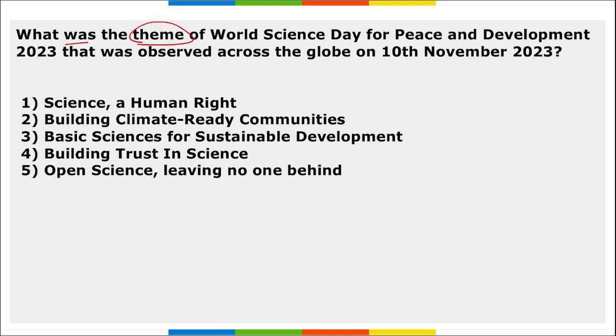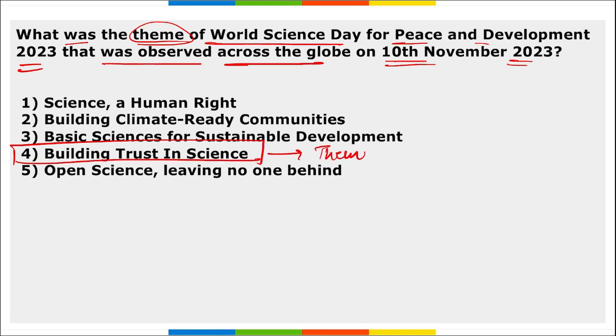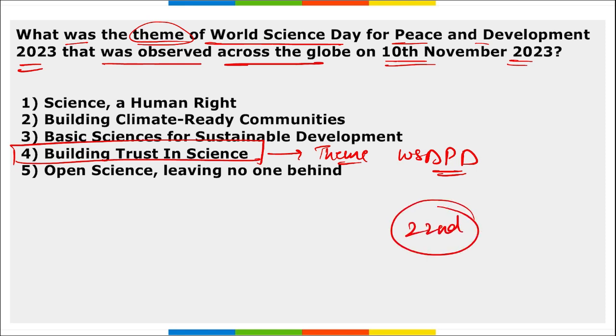Next, what was the theme of the World Science Day for Peace and Development 2023 that was observed across the globe on 10th of November 2023? So the theme being building trust in science. This is the theme for the World Science Day for Peace and Development that was observed across the globe on 10th of November. Right, and this was the 22nd observance of this day.